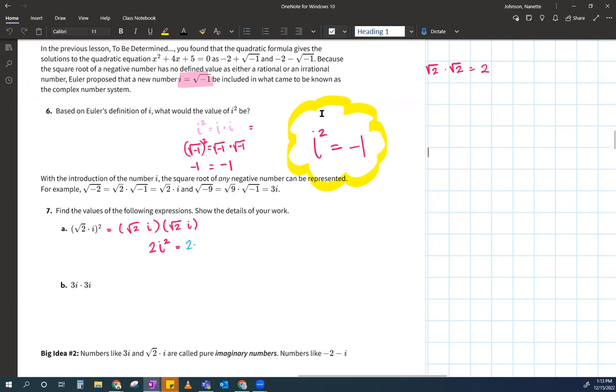Good job. I'm just collecting some participation points for you guys.